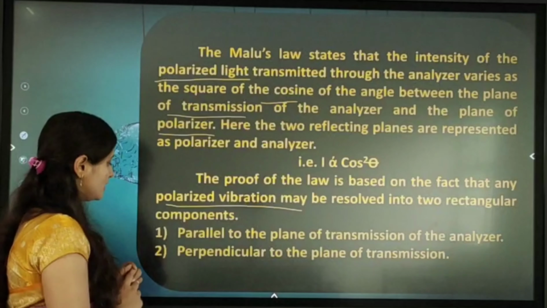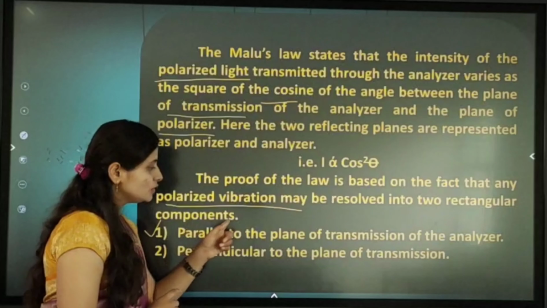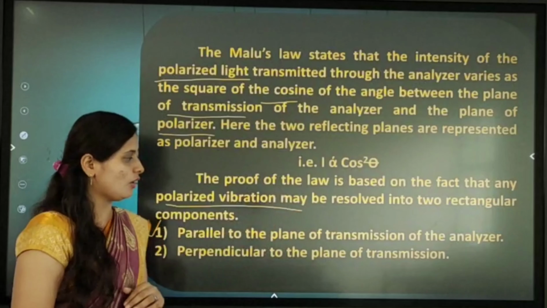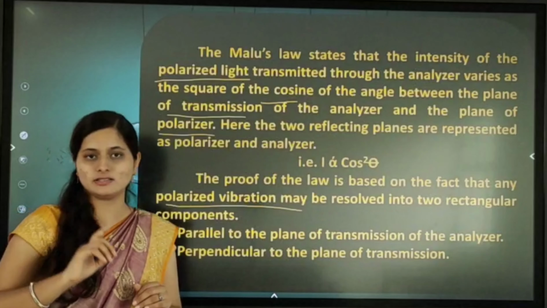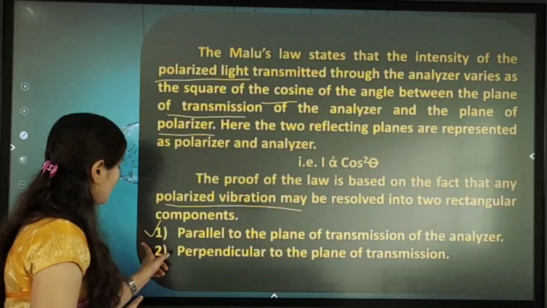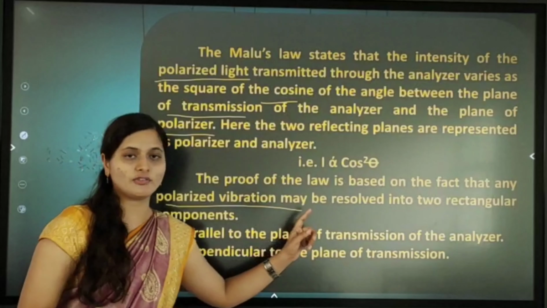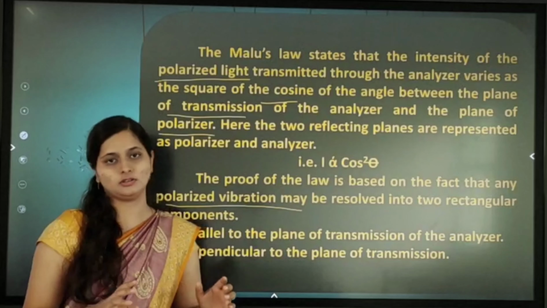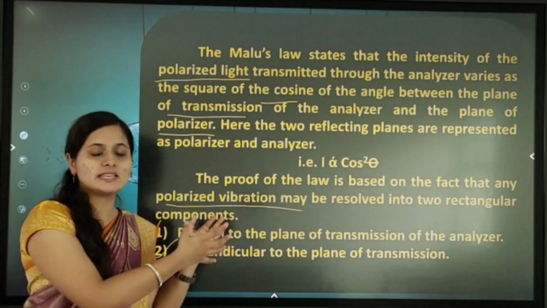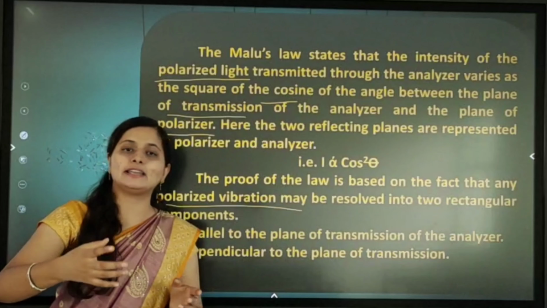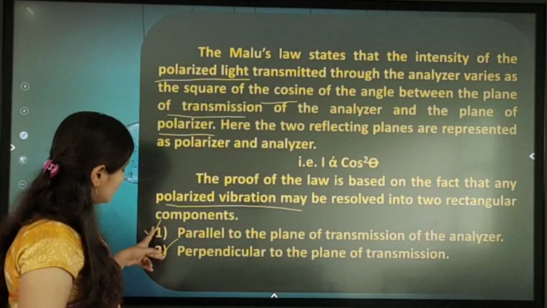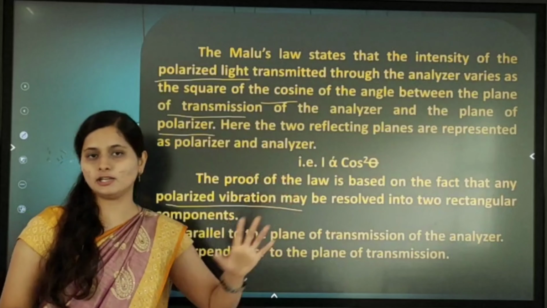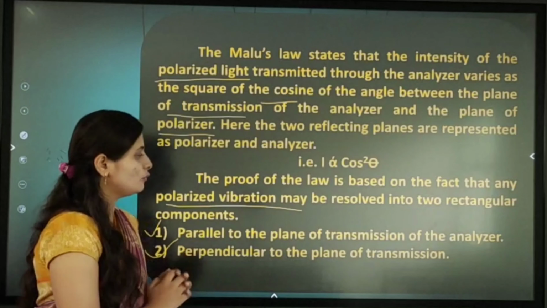So see here, the first one is parallel to the plane of transmission of the analyzer. That is the first component. The second one is perpendicular to the plane of transmission. Whatever the plane vibration taking place in Malus law, that can be resolved into these two rectangular components. We'll move to the next.